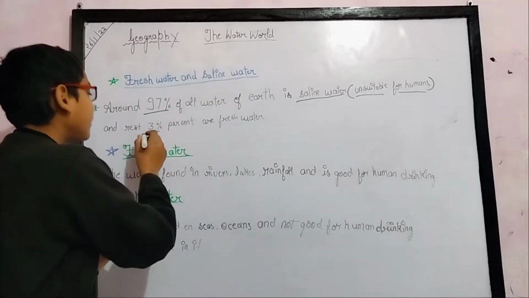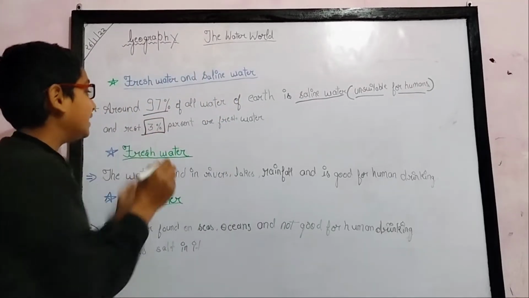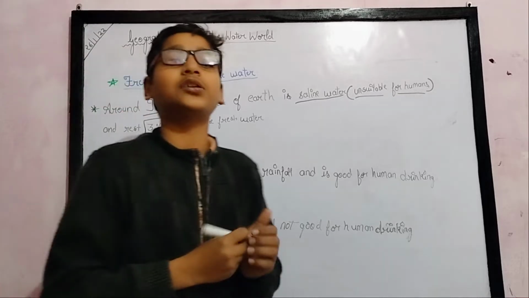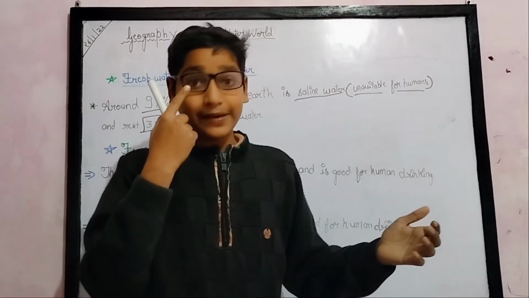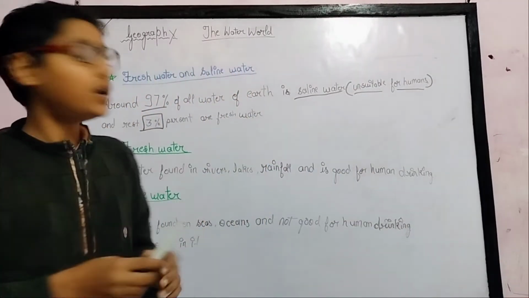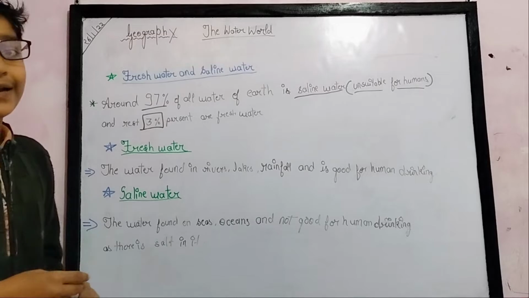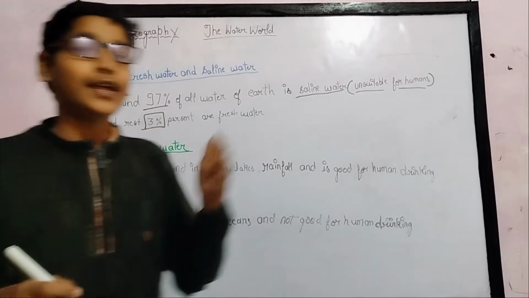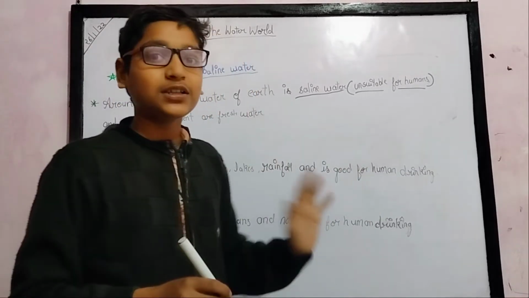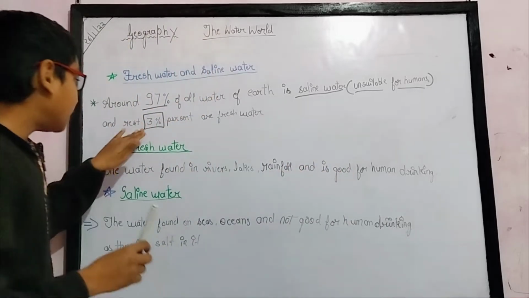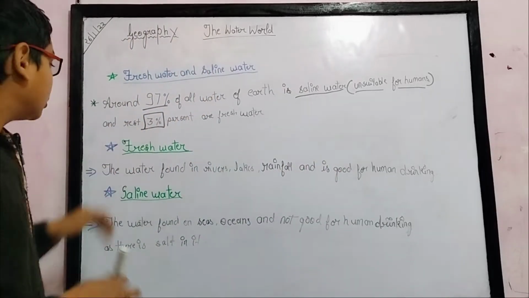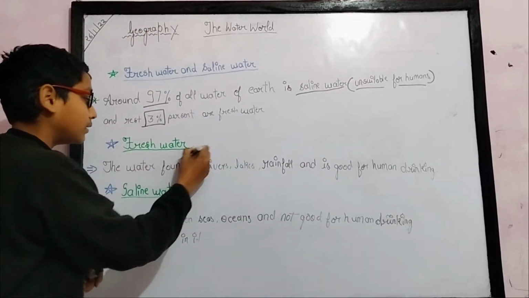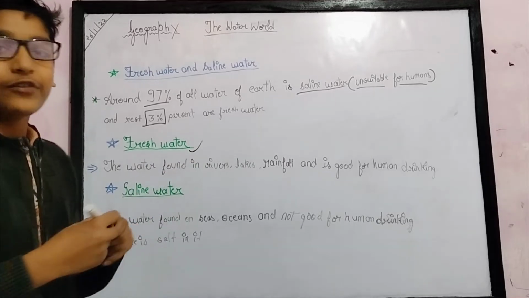So only 3% is fresh water. Everyone says save water, because if this 3% ends, only the 97% will remain, and the use of that water is nothing. So we have to save water to conserve this 3%. Now let's move to fresh water and understand it more clearly.